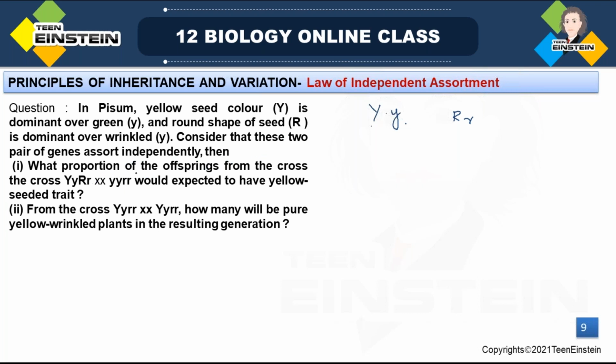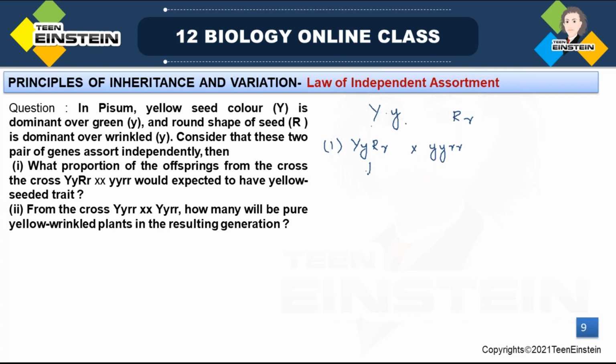Then what proportion of the offspring from the cross? Which cross have they mentioned in the first question? They have mentioned the cross capital Y, small y, capital R, small r, with small y, small y, small r, small r. This kind of question you can expect for your NEET exam and for your board exam also. So these are the parents.